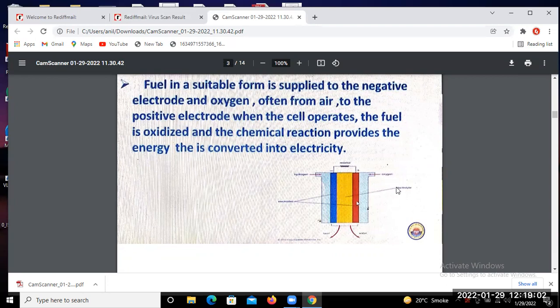We already said that this is the electrolyte, between the positive and negative electrodes. This one is the oxygen drawn from the air, and this one is hydrogen from this path, and they make the chemical reaction. The fuel is oxidized in the presence of this oxygen and hydrogen, producing water and electricity. So the fuel in a suitable form is supplied to the negative electrode.